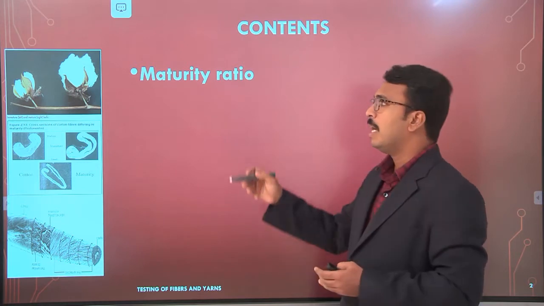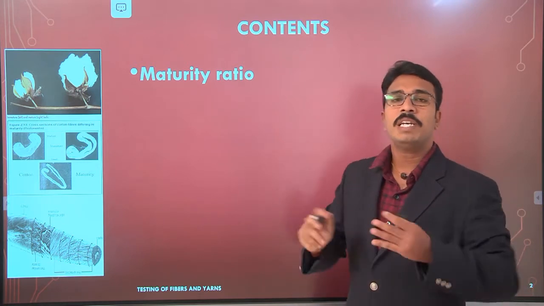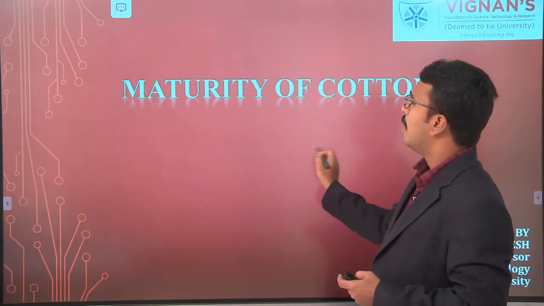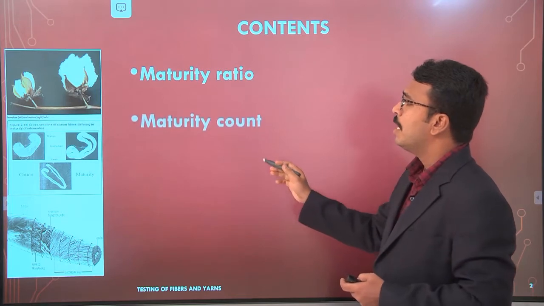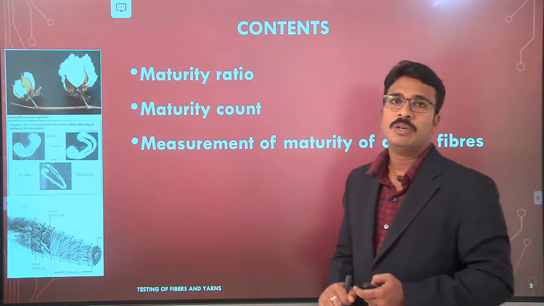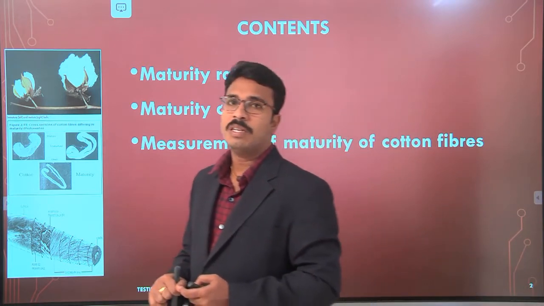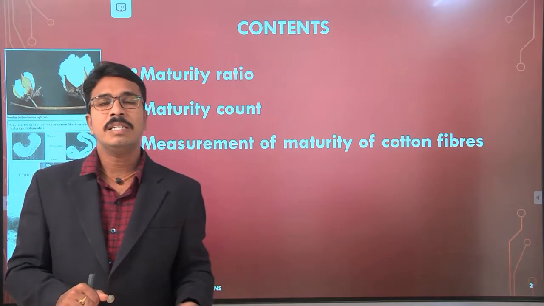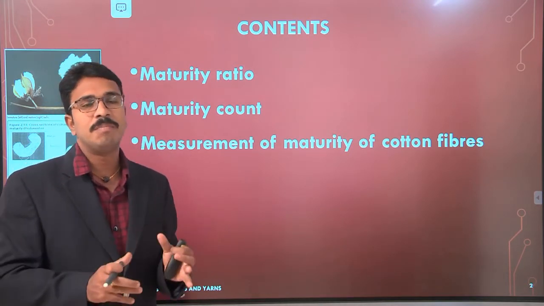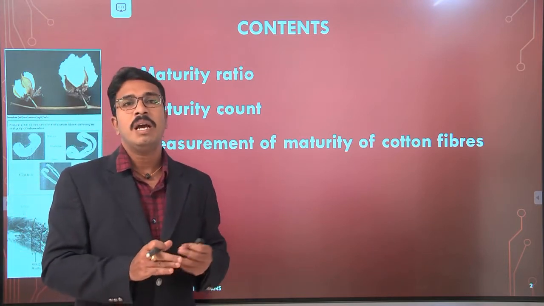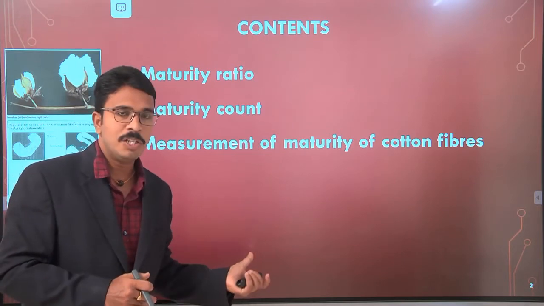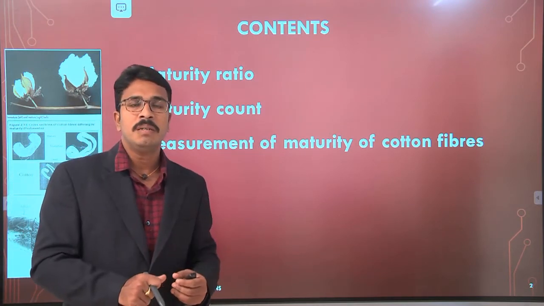Then we will discuss the different ways to express fiber maturity: one is maturity ratio, the second is maturity count, and then the measurement of maturity of cotton fiber.